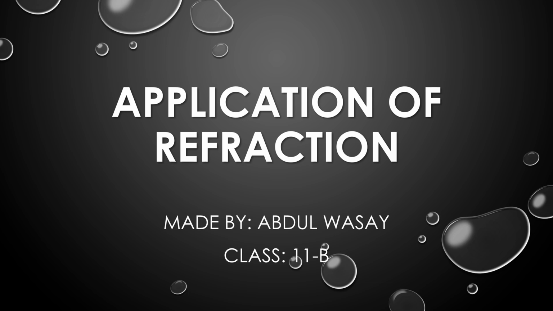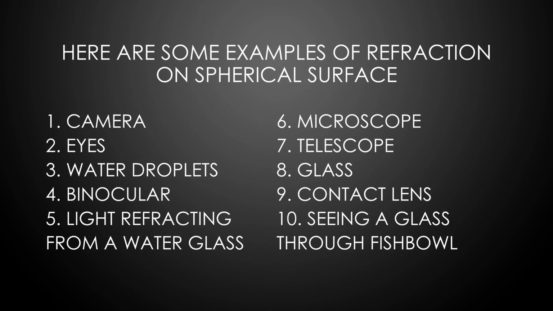So let's begin with our second slide. In the second slide, I chose the camera as a source of refraction.